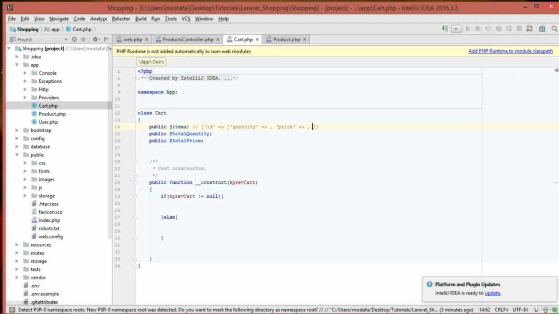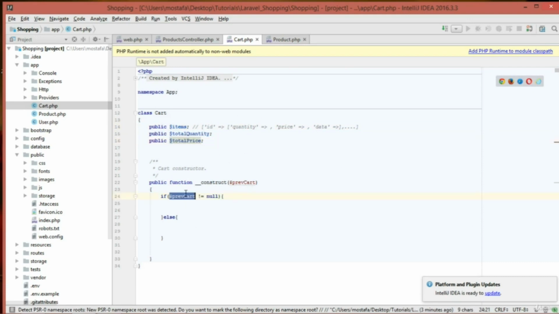And the data are things like the product name and the description, the things that we have already fetched from the database. So this is the structure of the array: the ID of the product, and then it points to an array of the data related to this product. The total quantity is the sum of all of the quantities inside of the items array. The total price is, obviously, the total price of all of the items.